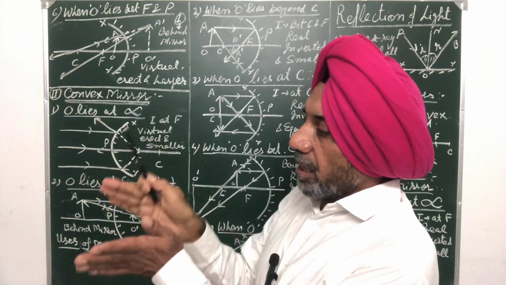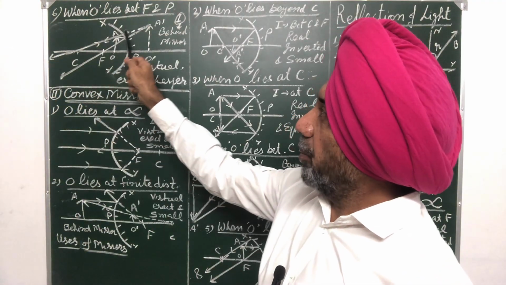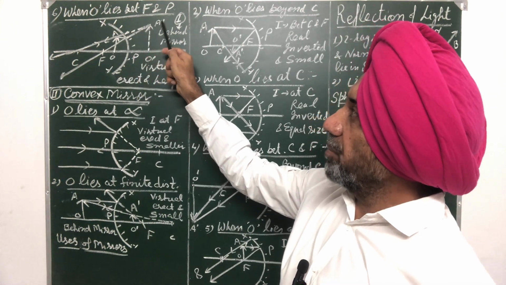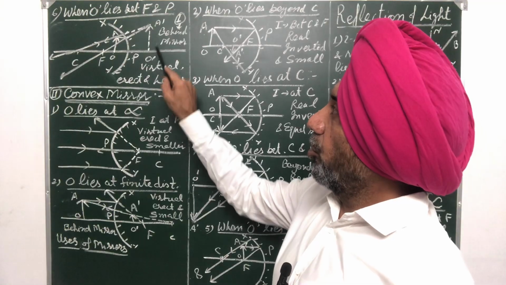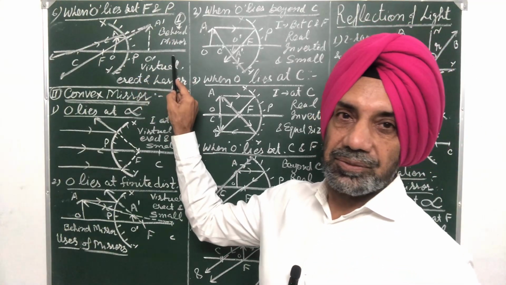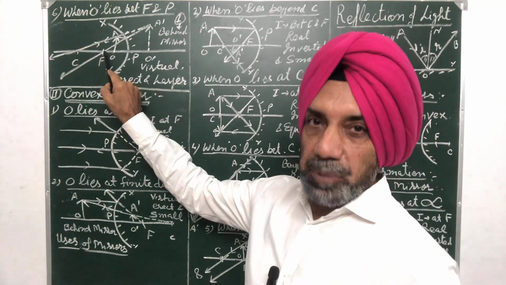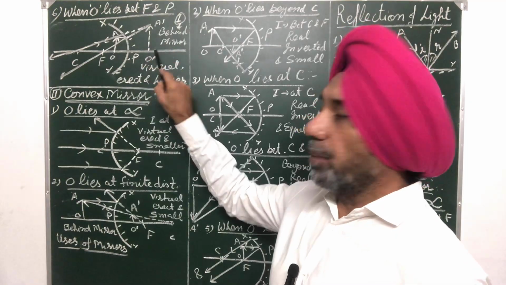Now these two rays are approaching like this. But if you produce them backward behind the mirror, they appear to be coming from this A dash. It means in this case the image O dash A dash will be formed behind the mirror. Which is a very important case. So when the object lies between the principal focus and the pole of the mirror, the image formed is behind the mirror.